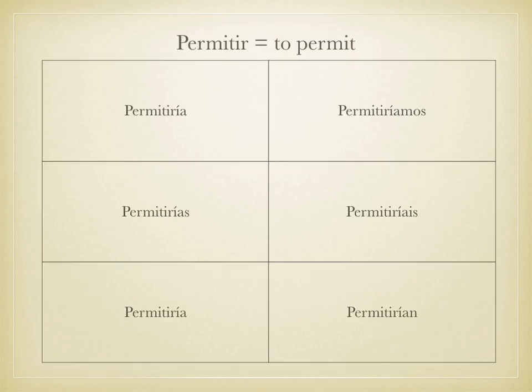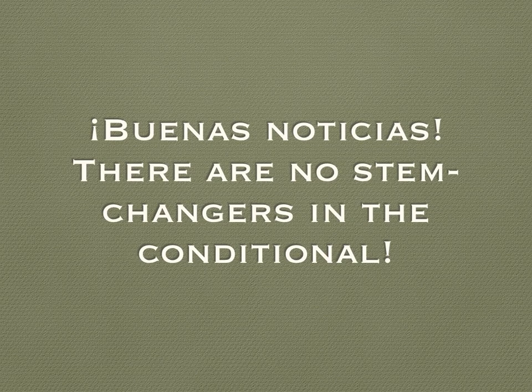Permitir. We leave it permitir, but we add the ía, ías, ía, íamos, íais, ían onto the end of the infinitive. Now, I'm sure you noticed with permitir, the buenas noticias, the good news, that there are no stem changers in the conditional mood.